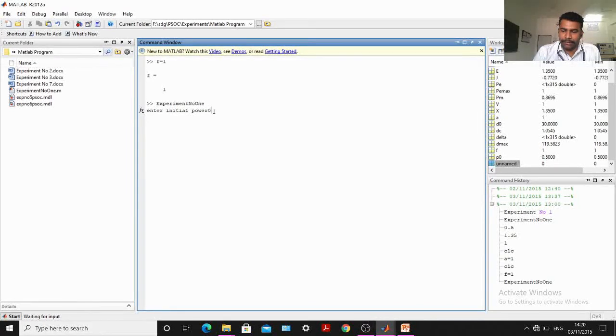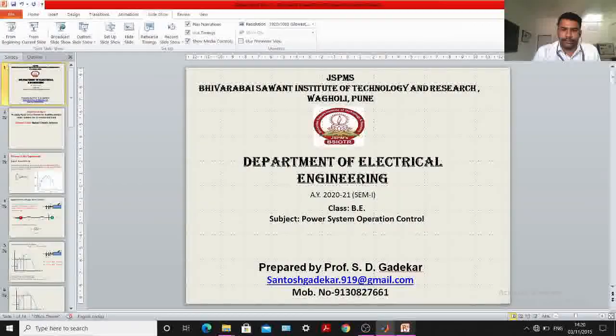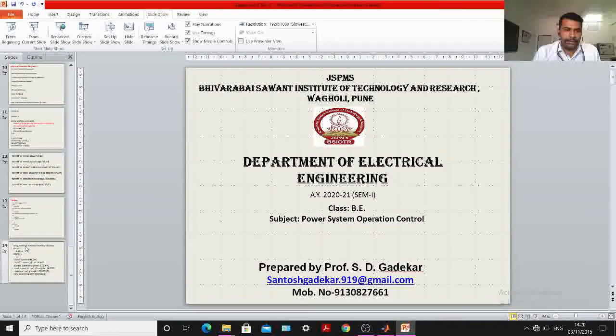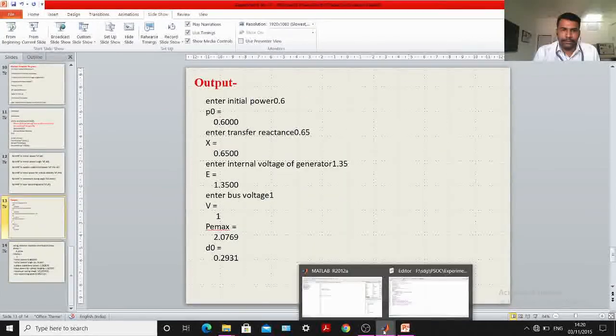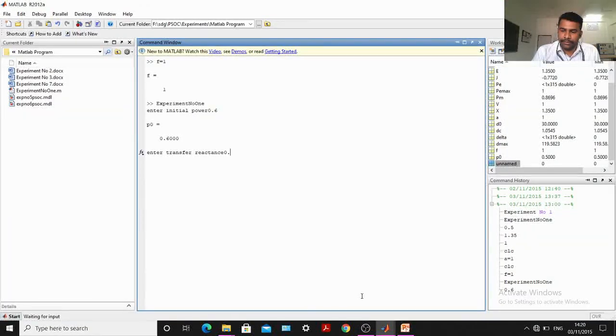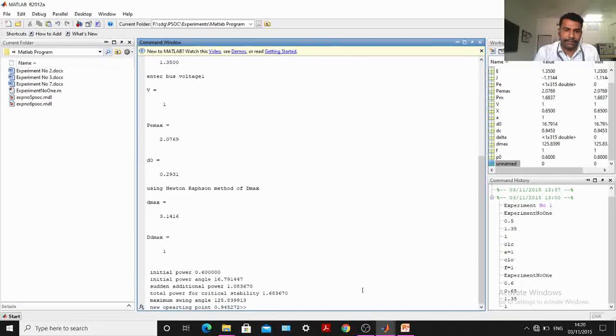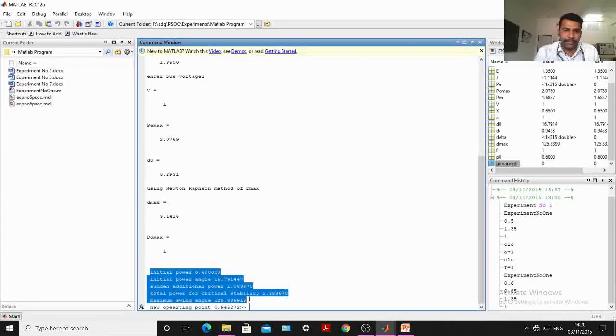So, what is the initial power? 0.6 is the initial power. Transfer reactance is 0.65. Internal voltage 1.35, bus voltage 1. Here you can find the answer. Initial power, this is the answer.